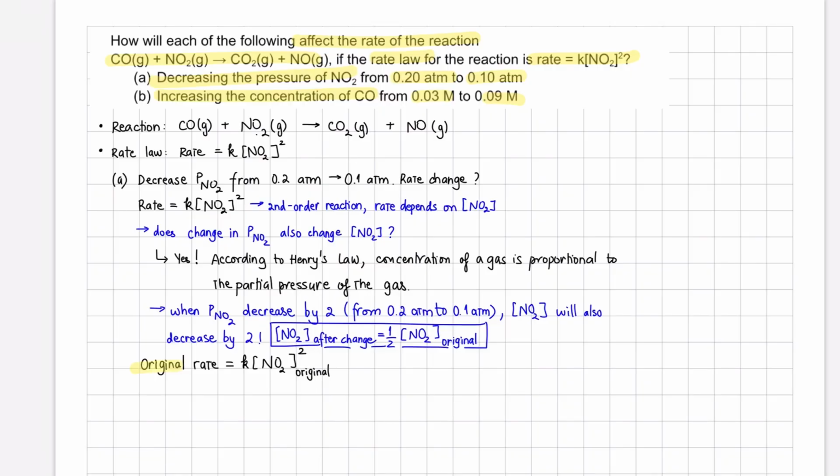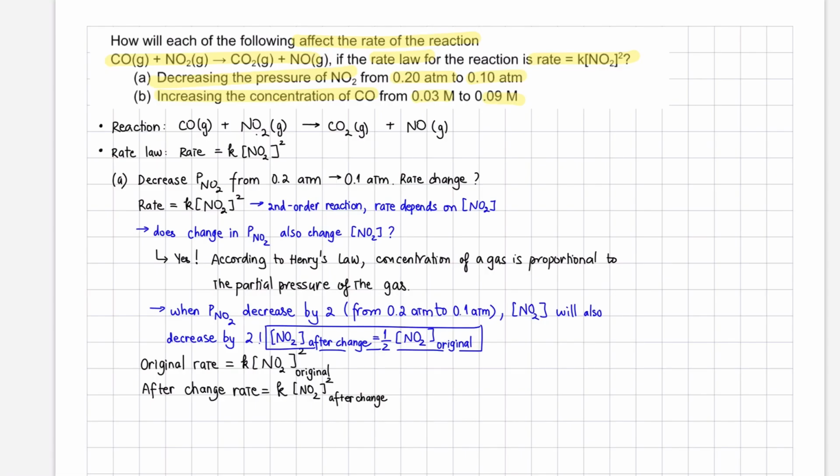So it means that the original rate is k times the original concentration of NO2 to the power of 2. And the after-change rate is going to be k times the concentration of NO2 after the change, also to the power of 2. And like we highlighted right here, the concentration of NO2 after the change is 1/2 of the original concentration of NO2.